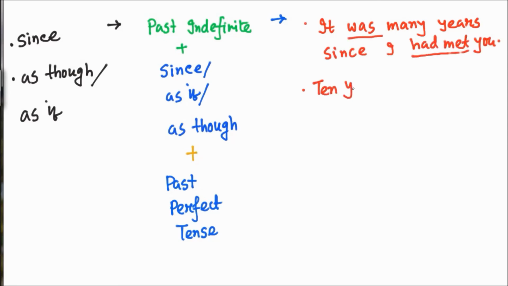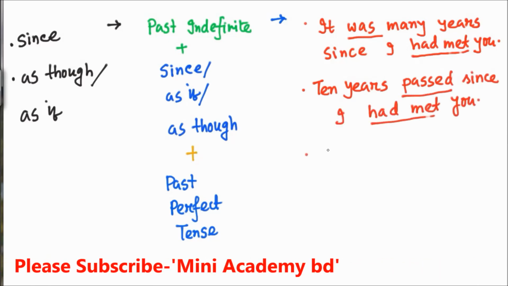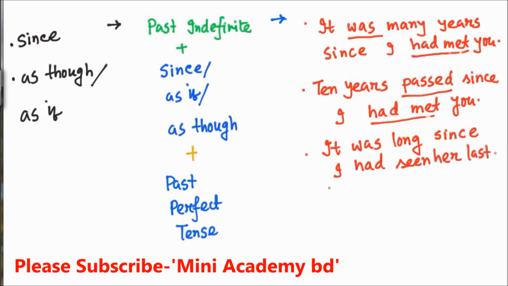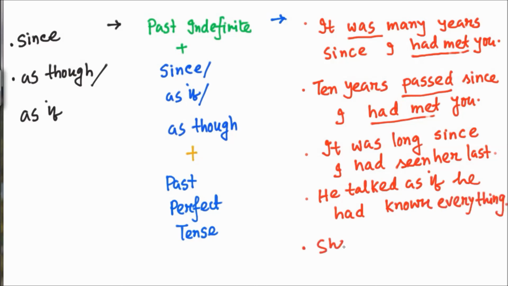That is a most important sentence. Before since the tense is past indefinite, after it the tense is past perfect. It was long since I had seen her last. He talked as if he had known everything. He spoke as though she had seen.